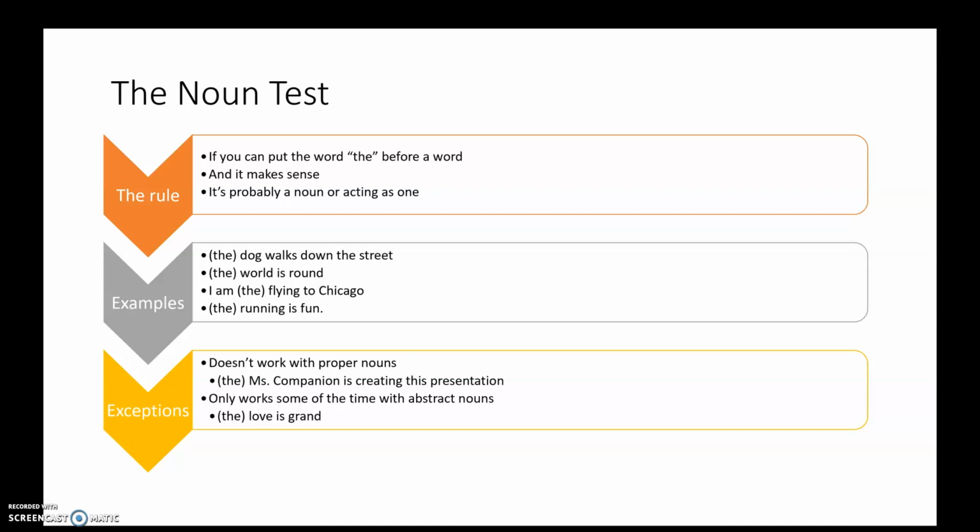There are some exceptions to this rule. It doesn't work with proper nouns, which is a big one. "The Miss Companion is creating this presentation." Well, that really doesn't make much sense, because Miss Companion is a proper noun, so there's really only one of me to start with. It only works some of the time with abstract nouns like love or hate. "The love is grand." It does work there. "The hate is bad." It works there, but it doesn't always work. So just keep that in mind.